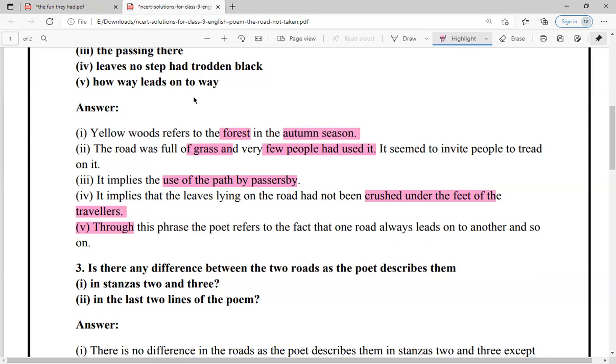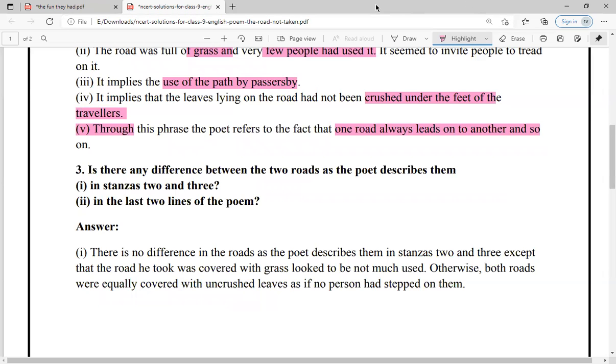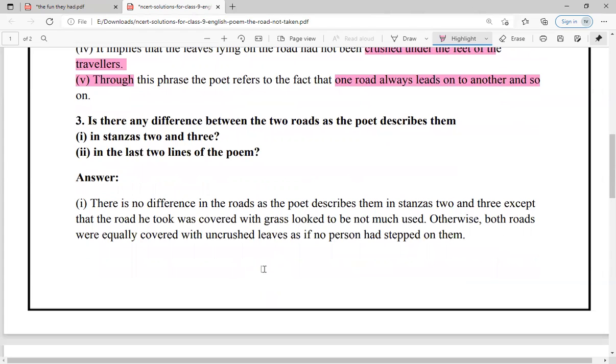How way leads on to way. How way leads on to way means ये अभी मैंने आपको बताया था कि one road leads to another one and so on, but that won't lead you back to the road, जो दो roads थे उसमें से जो उन्होंने सिलेक्ट किया, वापस उनको वो रोड पे नहीं लेके जाएगा, वो उनको आगे नए रास्ते पे लेके जाएगा. तो that means that one road always leads to another and so on. Is it clear? Is it clear, Parth? Yes, ma'am.